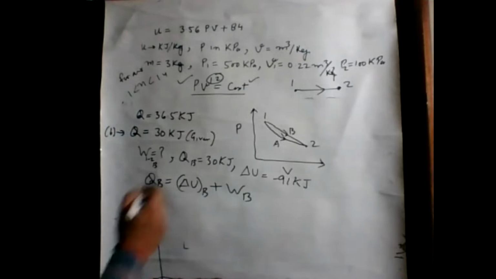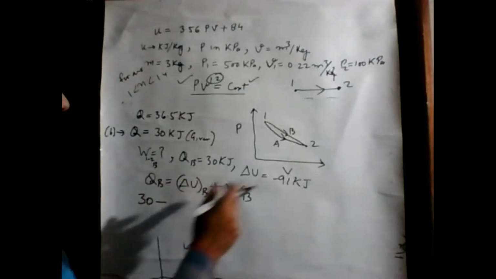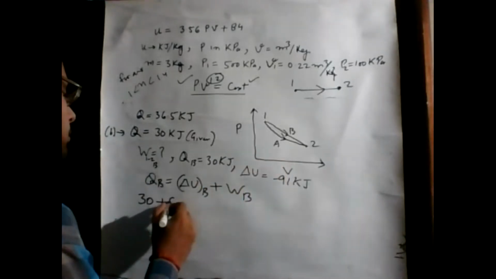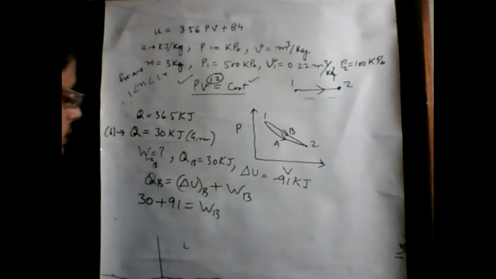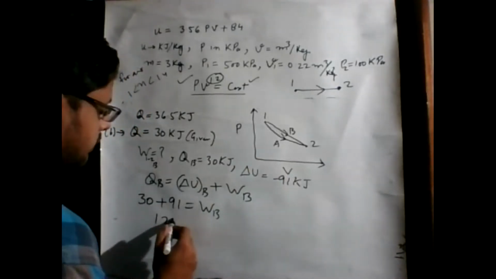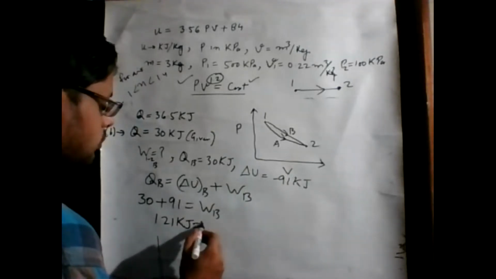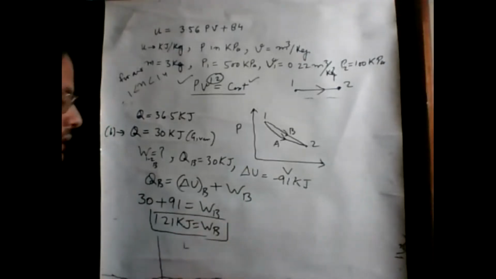So we have these values: 30 minus delta UB, that is minus minus, plus 91. By calculating this, WB is equal to 121 kilojoule. So this is the work done for the B part.